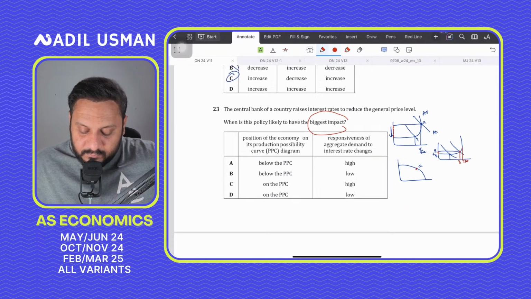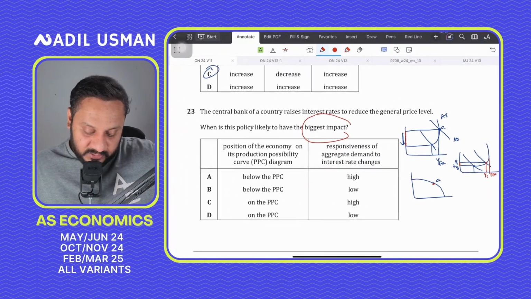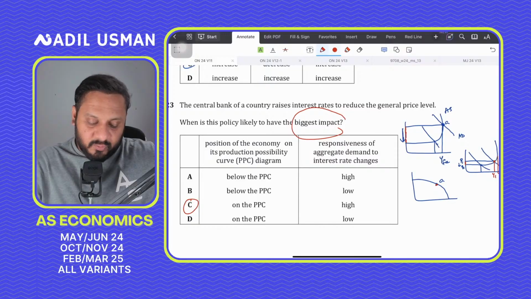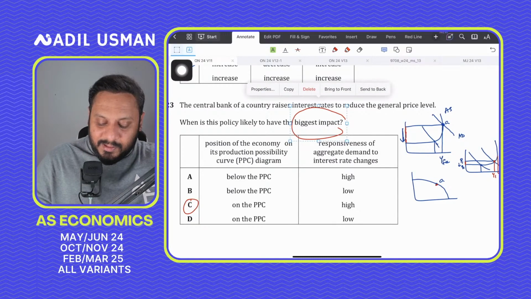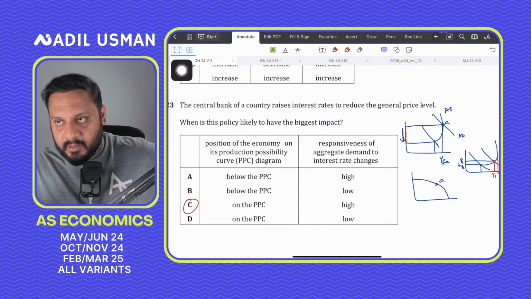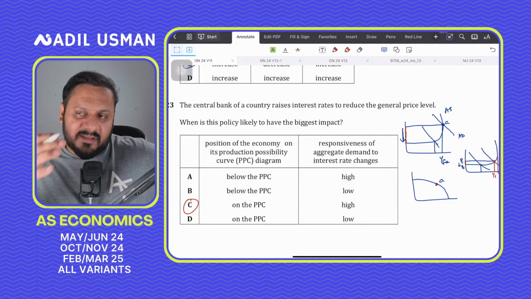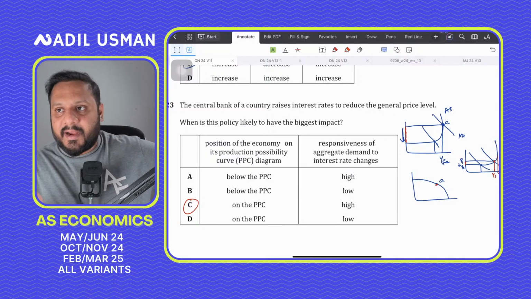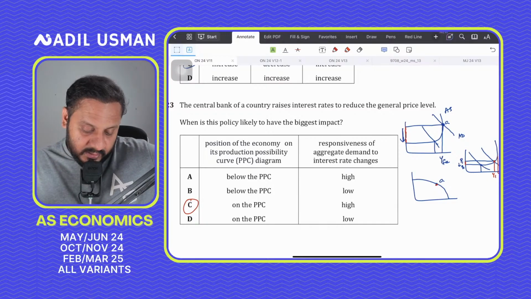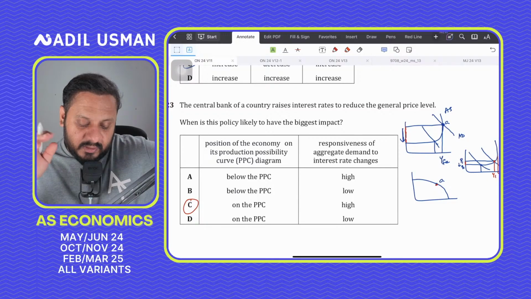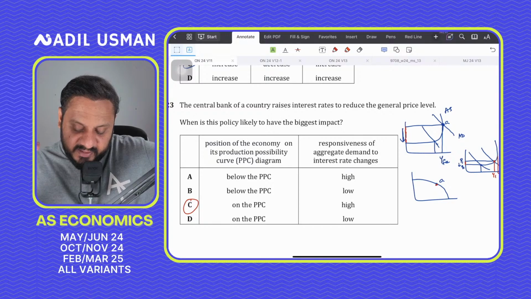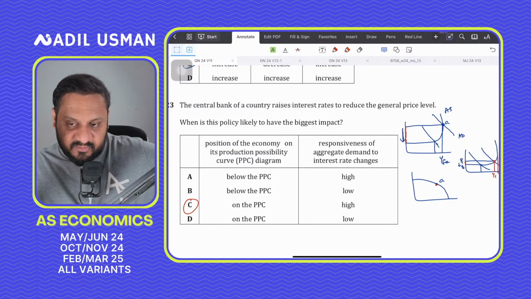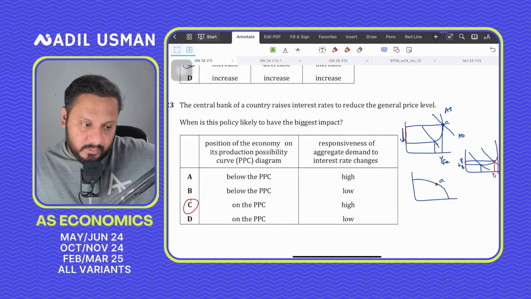Okay? So this is a good MCQ question. Question number 23 on the PPC. A lot of times students end up marking the right answer without really knowing the concept. So you have to know the concept, that why is this answer option right, in the way that it is actually right, but not in the way that you think it is right. So position of the economy on the PPC, responsiveness of AD to interest rate changes should be high as well. If you increase the interest rates, then AD should go down. Okay?